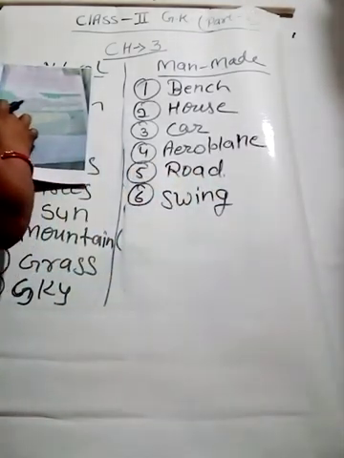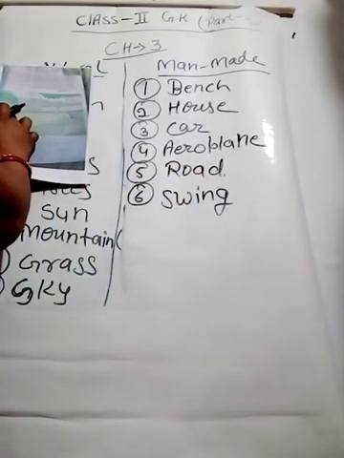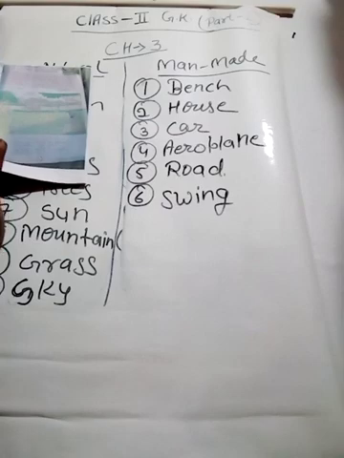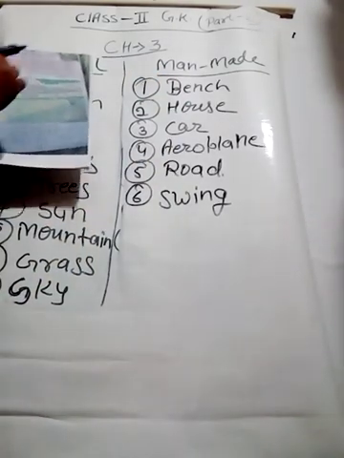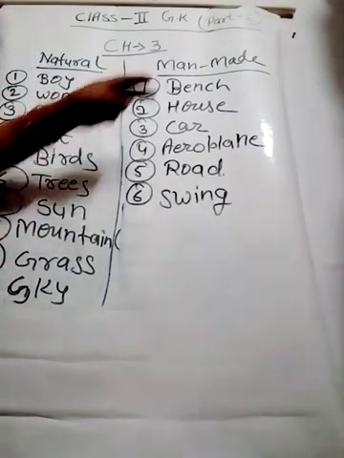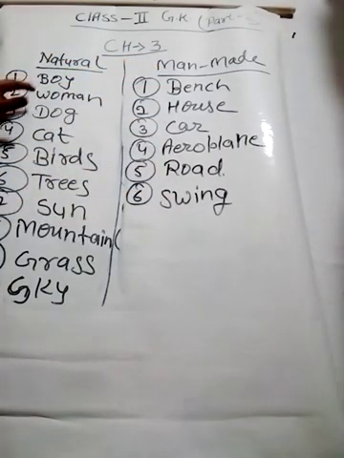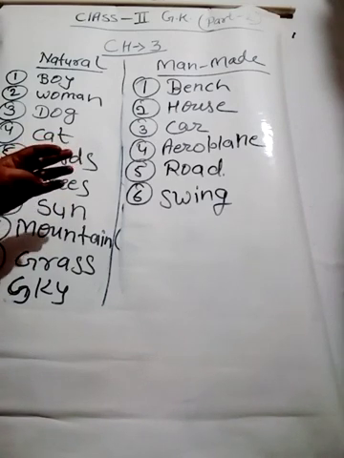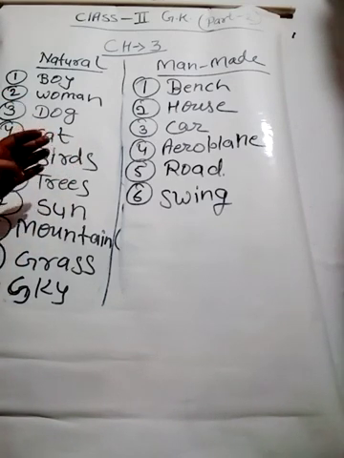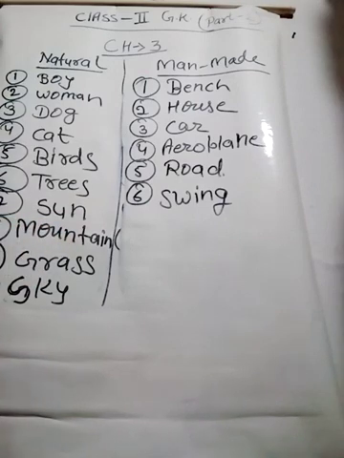Okay, any other thing which is man-made? No. So these things are man-made. You can say it is man-made. These are the man-made things and these are the natural things. Okay, so this is all about your lesson number 3. Understood? Now you turn your book.